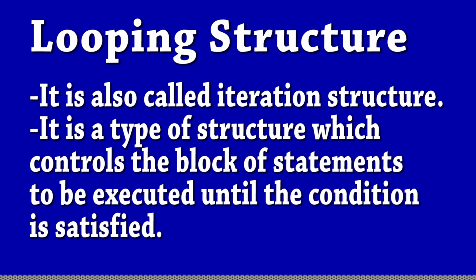Today in this class I'm going to teach you the looping structure of control statement. From the name it is clear: loop means to rotate many times. It is also called the iteration structure. It is a type of structure which controls a block of statements to be executed until the condition is satisfied. If the condition is not satisfied, it will not rotate. But if the condition is true, then only it rotates.